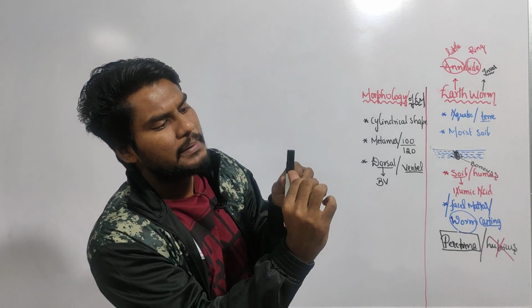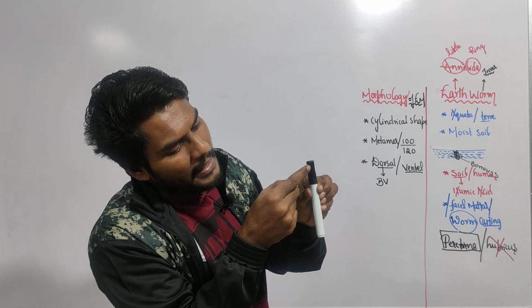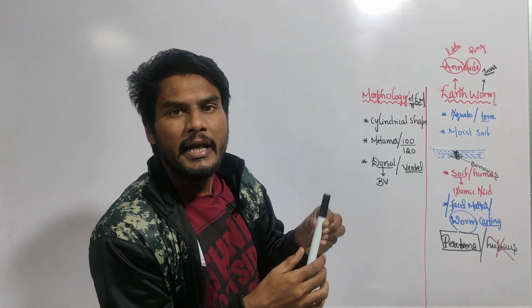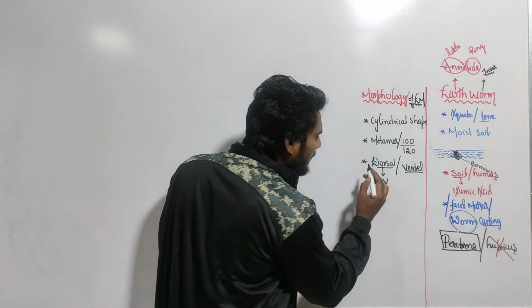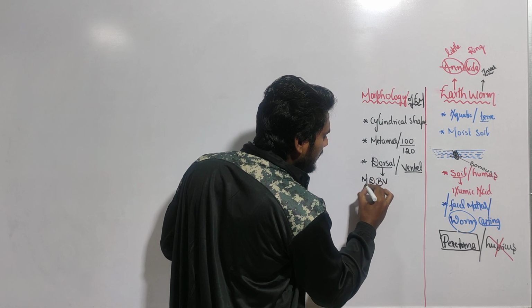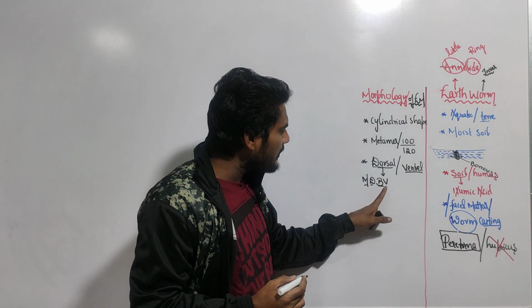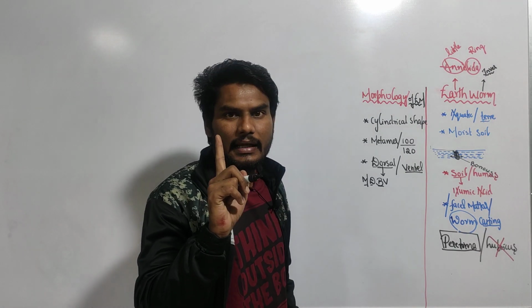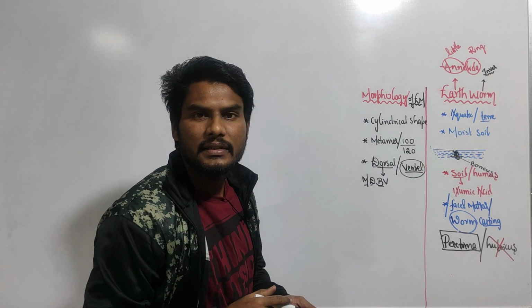Dorsally, for example, this marker cap goes only up to here, but the blood vessel is present from anterior up to posterior. It is present in the middle, between the laterals. So in the middle, which side? Dorsal side. So the mid-dorsal blood vessel is present. In the dorsal surface, is the blood vessel single or double? Single. And if you go for the ventral surface, let me represent the diagram.